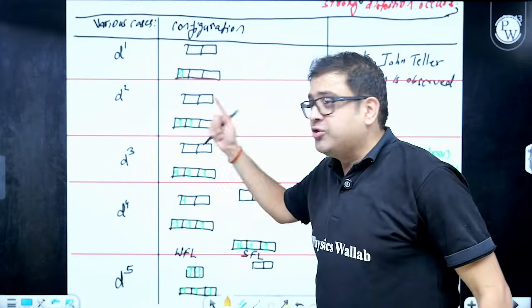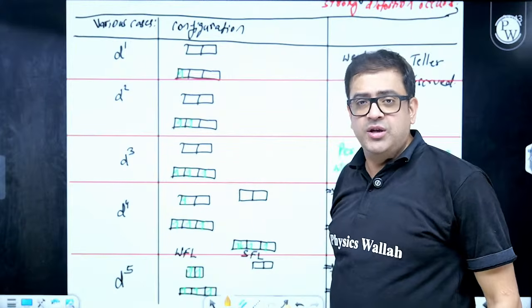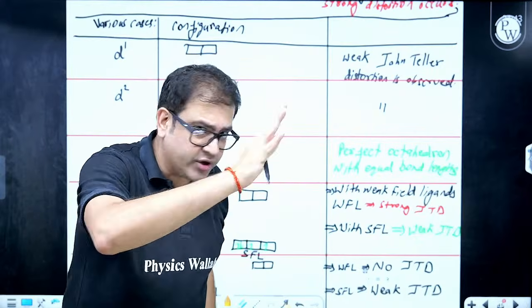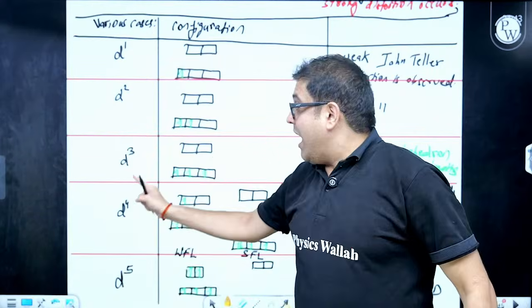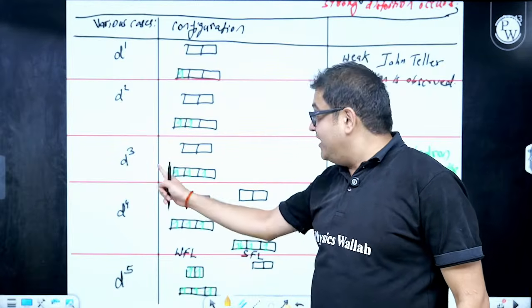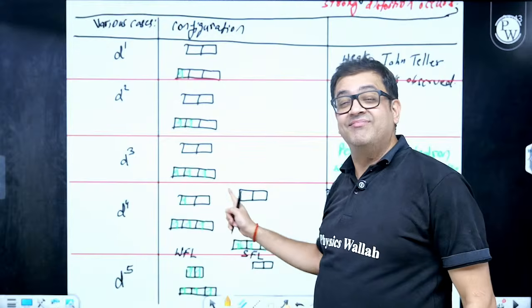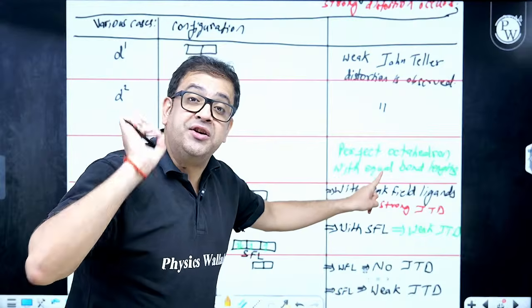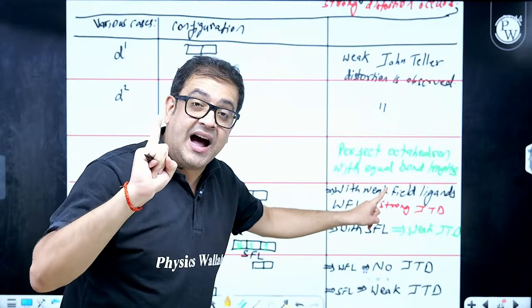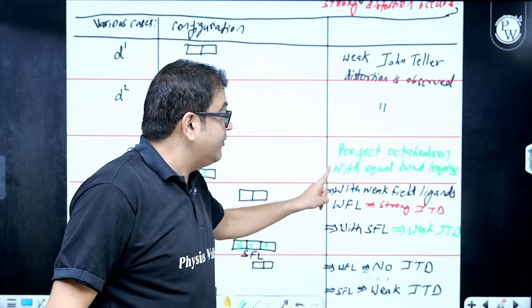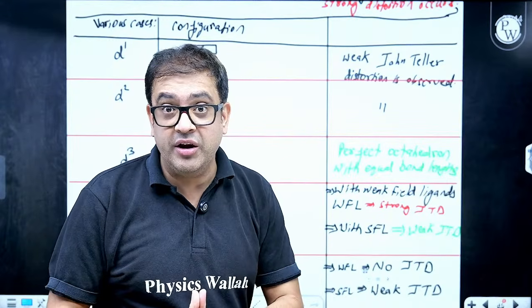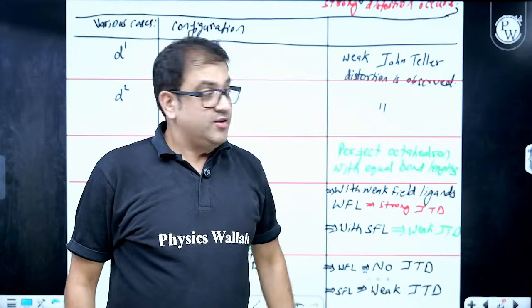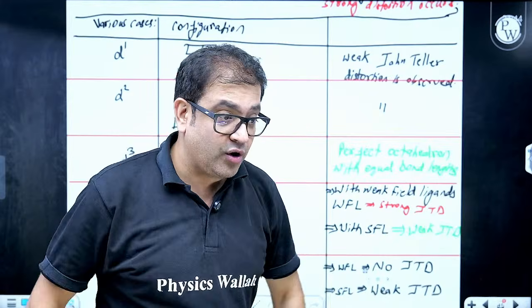Sir, d2 is also a partially filled configuration, partially filled t2g. So this will also have weak Jahn-Teller distortion. So this was also not a perfect octahedron. No. Once you have d3 configuration, sir, d3 will have a half-filled configuration in the lower energy t2g set. Yes, so a perfect symmetry. So whenever the d-block metal ion has d3 configuration, it will have a perfect octahedron in nature also, where all bond lengths will be equal. So there you have your green color, perfect octahedron.